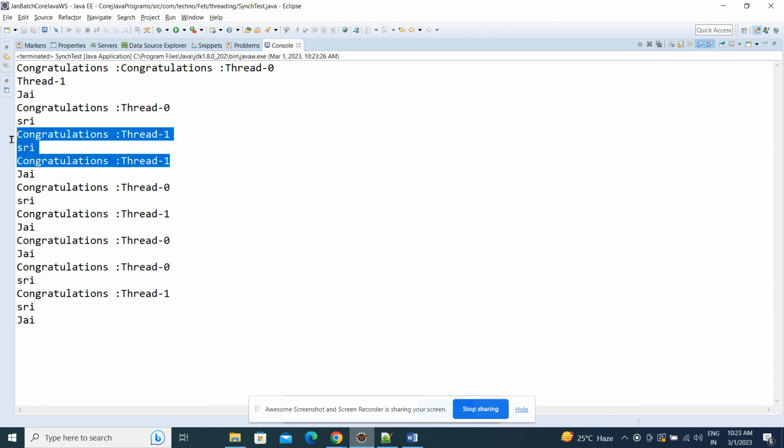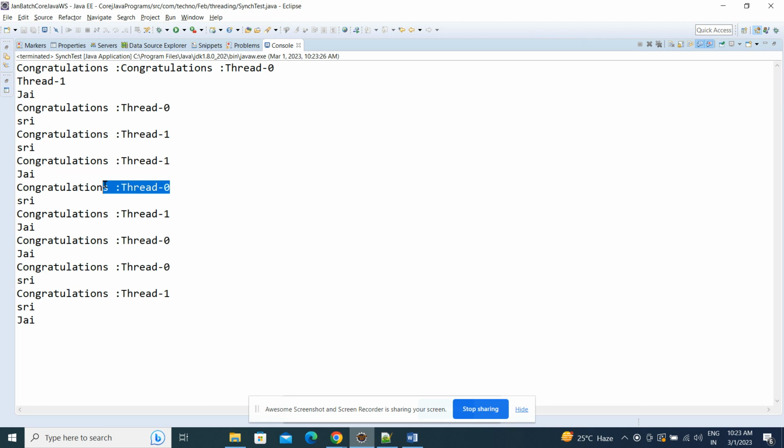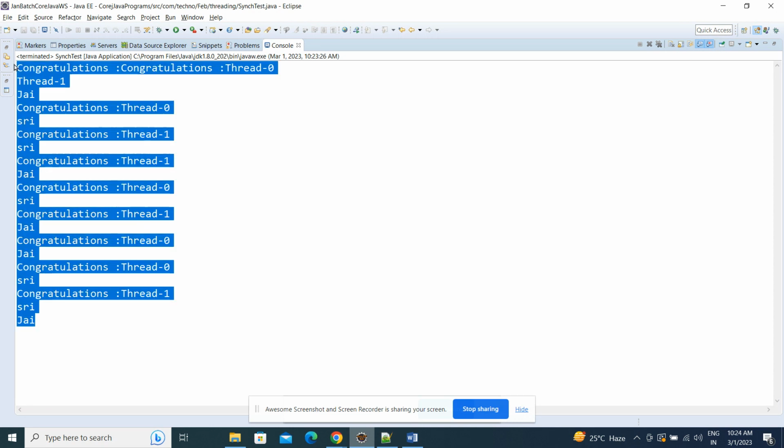Thread 1 is executed two times, and again it gives chance to thread 0, then again to thread 1. Like that, it is not finishing either thread. None of the threads is finishing its work completely. They are sharing the lock and the method; sometimes thread 1 is taking, sometimes thread 2. So we are not getting the output correctly.